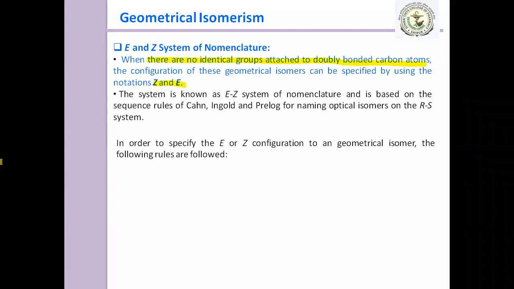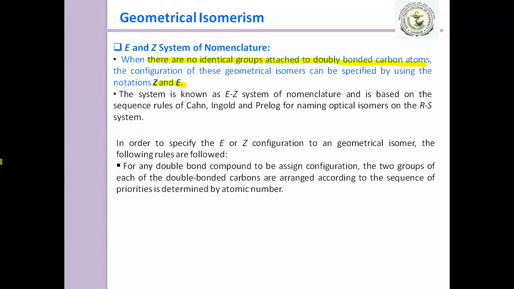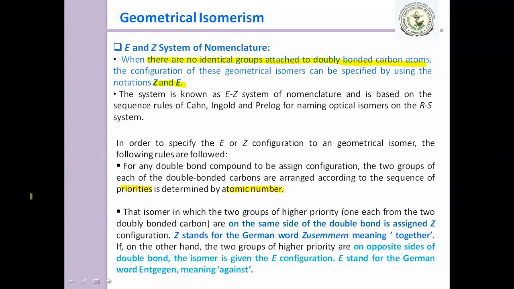In order to specify the E or Z configuration of a geometrical isomer, the following rules are used. For any double bond compound to be assigned a configuration, the two groups on each of the double bonded carbons are arranged according to the sequence of priorities, which is determined by atomic number. So for giving the priorities, you have to consider the atomic number and then give priority.